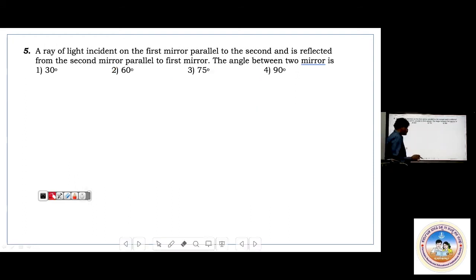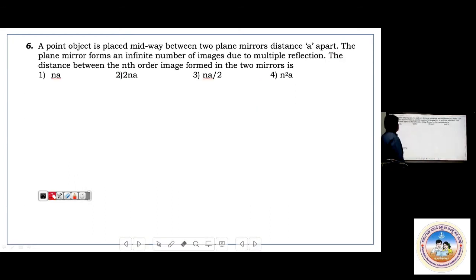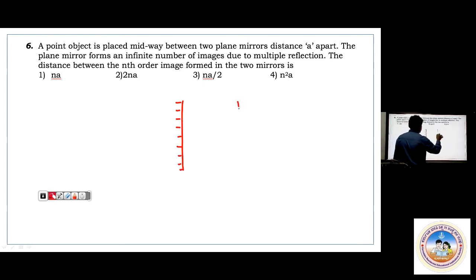Now, further. A point object is placed midway between two plane mirrors, distance A apart. The plane mirrors form an infinite number of images due to multiple reflections. Find the distance between the nth order images formed in the two mirrors. This is also very, very important. You see here, I am taking two plane mirrors. This is one plane mirror, and this is another plane mirror. The distance between them I am taking as A.